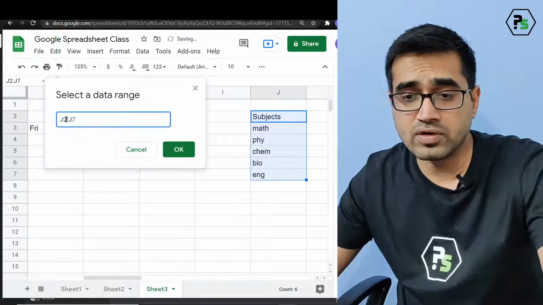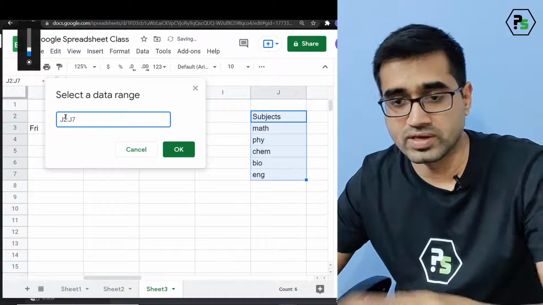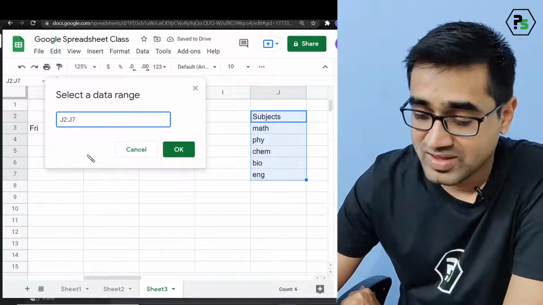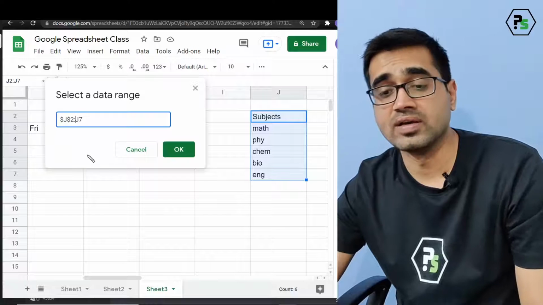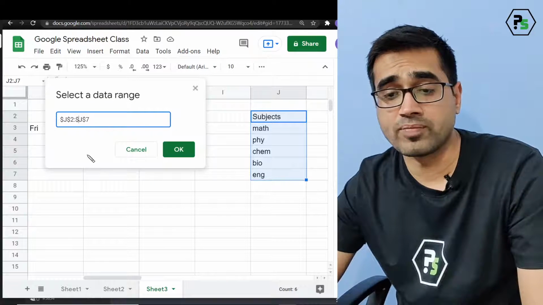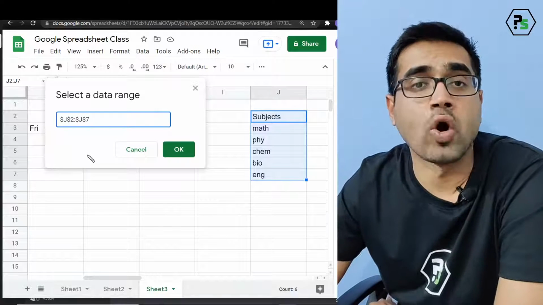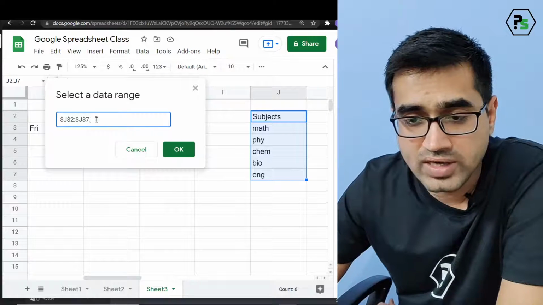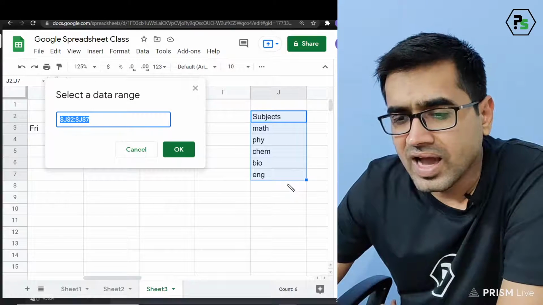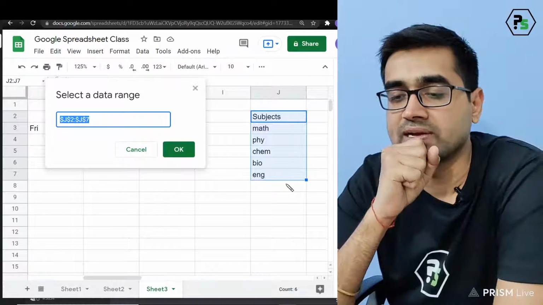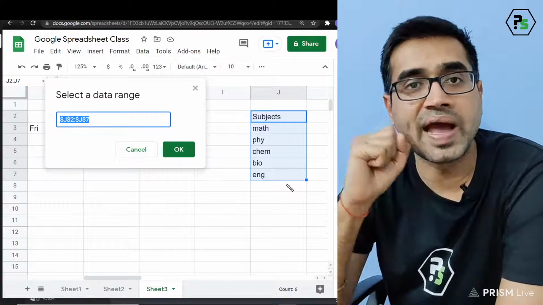So, okay, now it's not working for me. Superb. I don't know why it's not working for me, but yeah. Generally, if I press F4, I'll get this dollar key. Now these dollars will lock this. But the problem is, I don't want only this part to be selected. I want it to be dynamic.